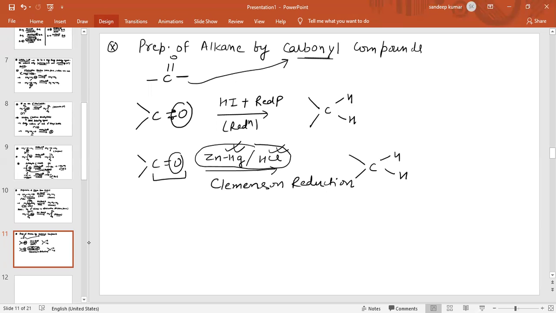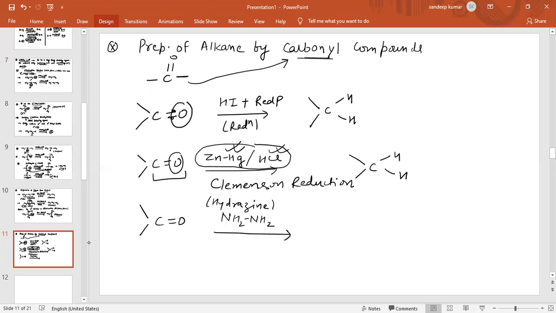Now see the next reaction. How can we again prepare alkane from a carbonyl group? One more reagent is there, which is NH2NH2, which is basically hydrazine.